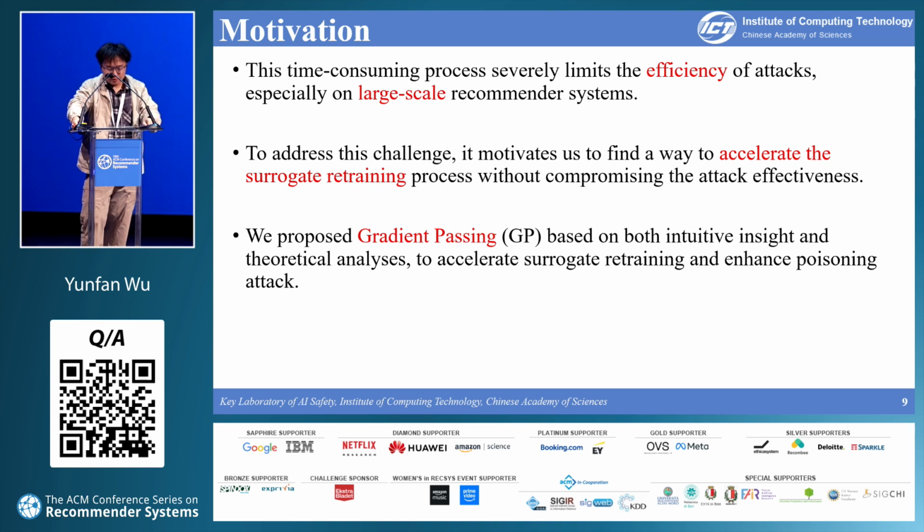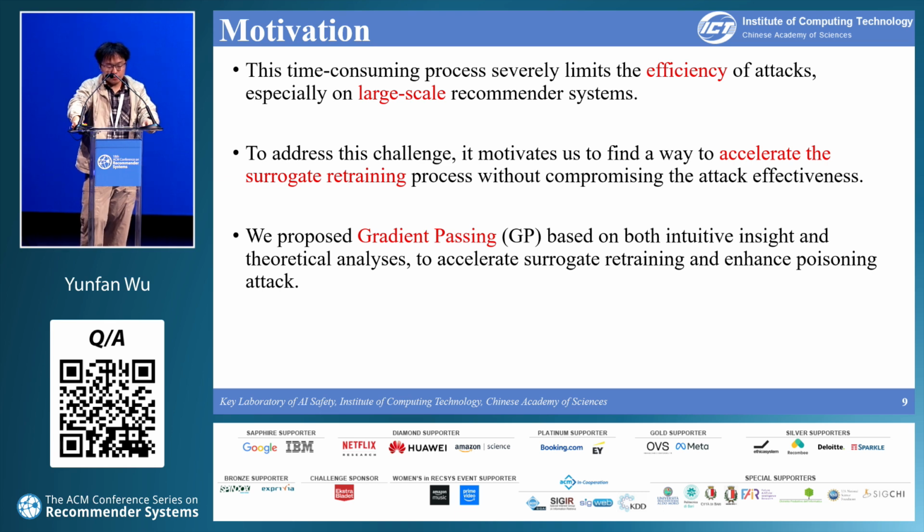The time-consuming nature of surrogate retraining severely limits the attack efficiency, especially for large-scale recommender systems. This challenge motivates us to accelerate the surrogate retraining process without compromising the attack effectiveness.